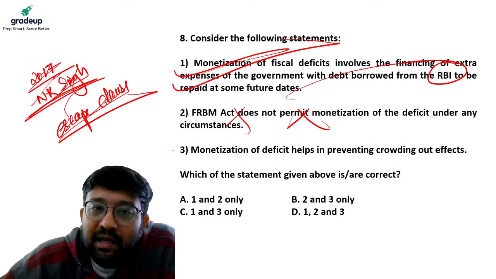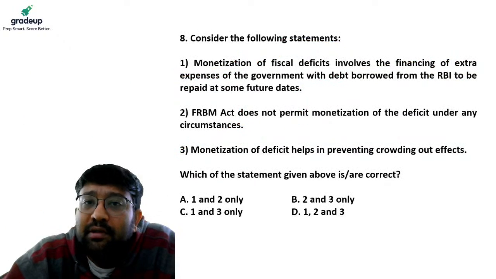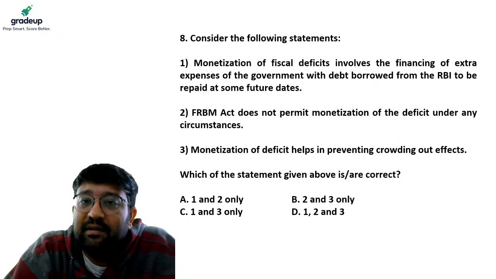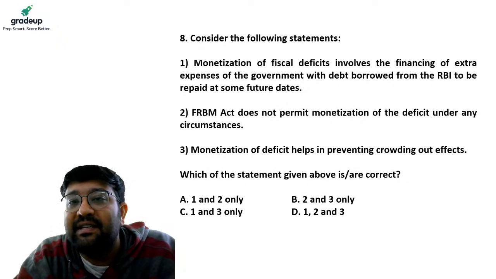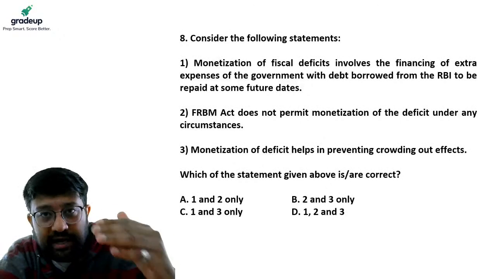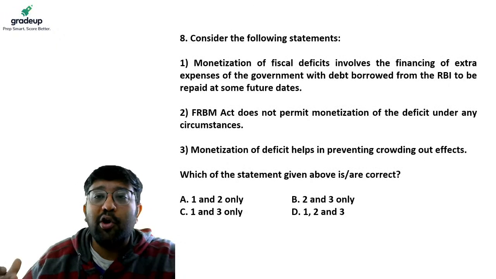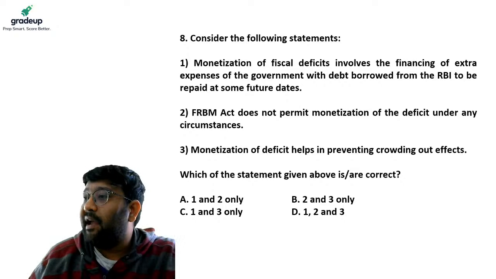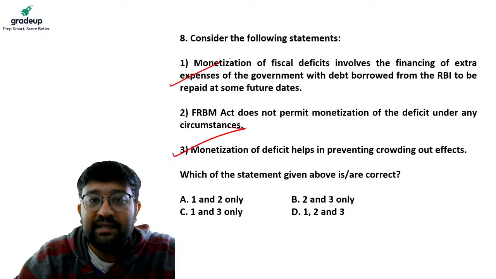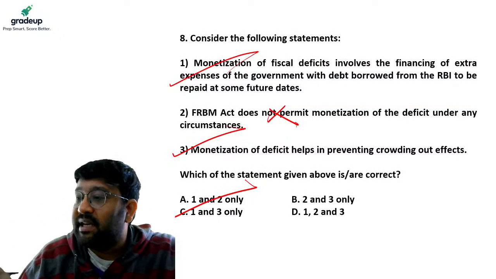Then third is monetization of deficit helps prevent crowding out. What is crowding out? When excessive government borrowing from markets leaves lesser money for private sector borrowing, that is crowding out. Now if government has higher fiscal deficit or other deficits, and it is asking RBI to print more notes, then it is leaving more money for the private sector to borrow from the market. So this is absolutely right. This statement is wrong. Your answer becomes C, 1 and 3.